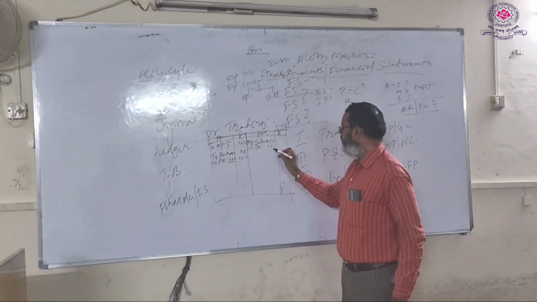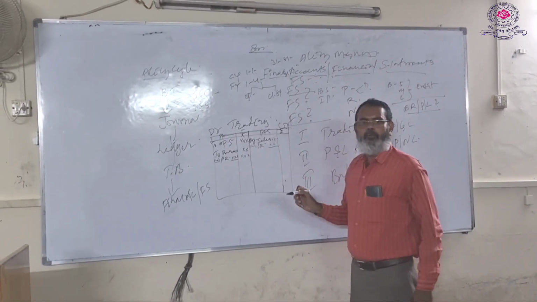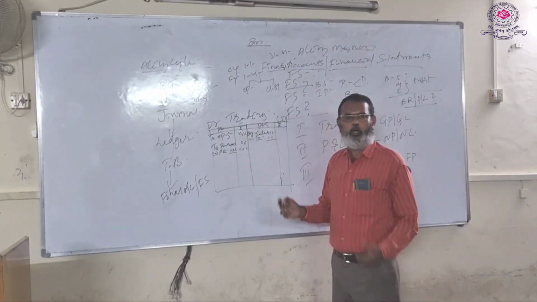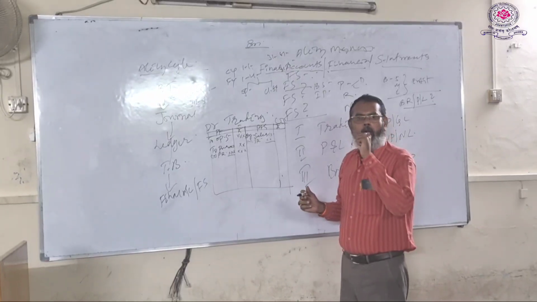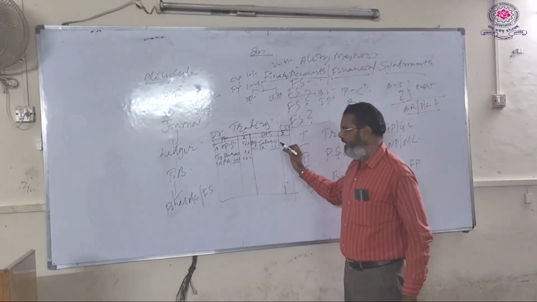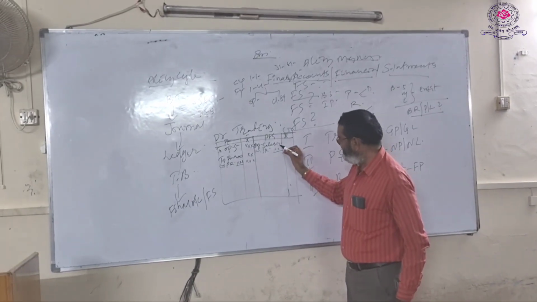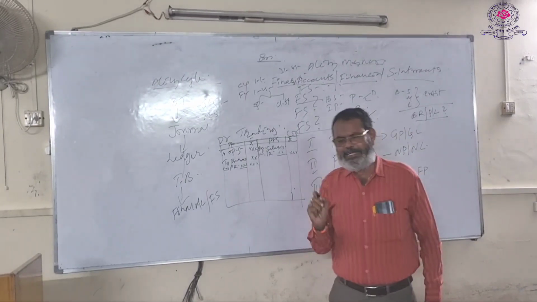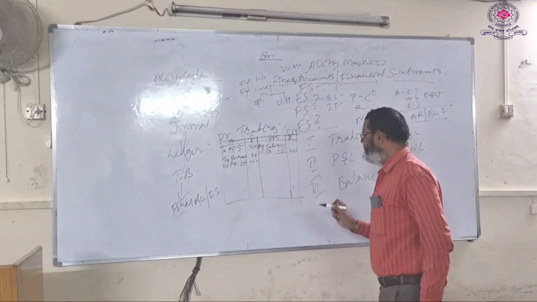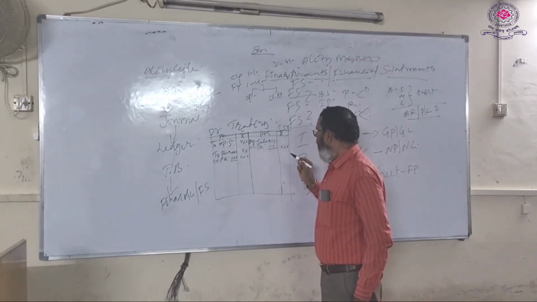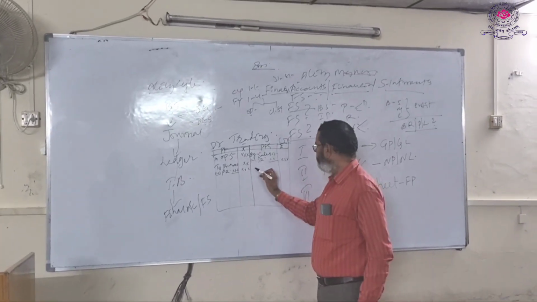Such returns are known as sales returns. If any sales returns are given in the problem while preparing the trading account, you have to deduct them from gross sales. When you deduct the sales returns from gross sales, you get the net sales. Net sales is the major item on the credit side of the trading account.